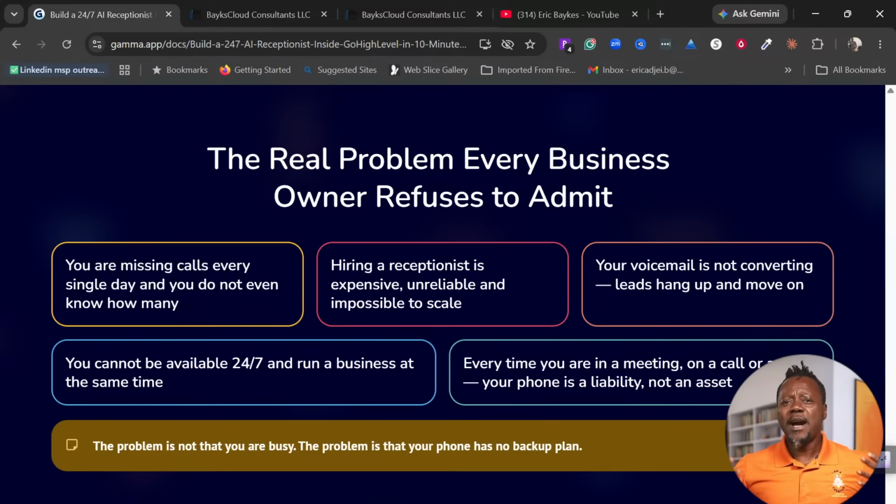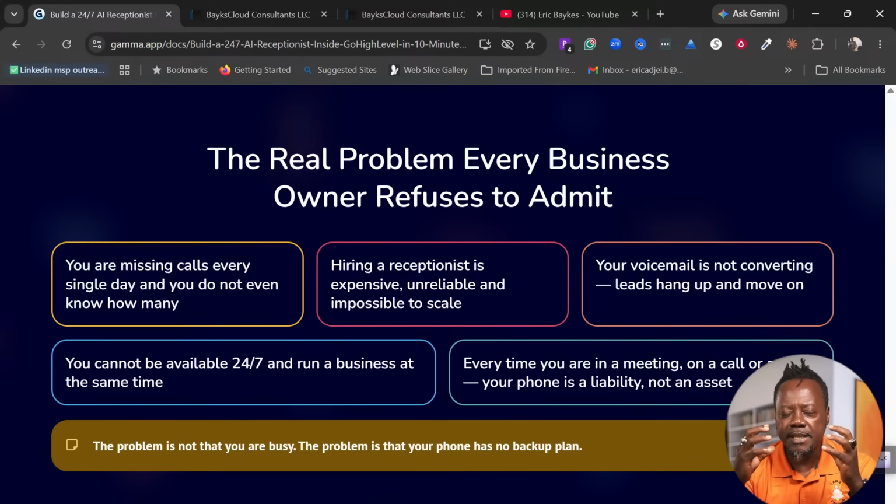If you have an AI agent, this AI agent will be taking all these calls, and you will be able to serve people who are directly in front of you at your front counter. So having an AI voice agent is a non-negotiable these days if your business takes phone calls.